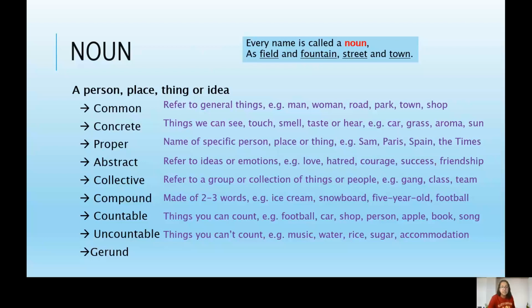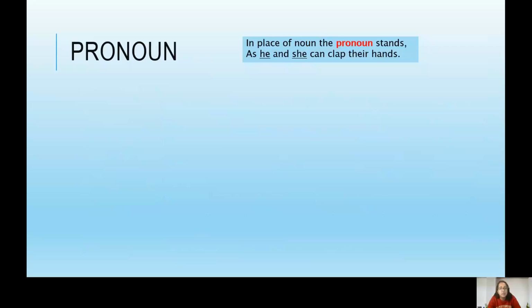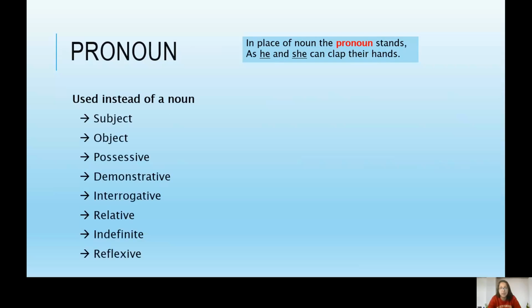A gerund is a verb used as a noun. For example, swimming, dancing, playing football, or playing tennis. On to a pronoun. This is used instead of a noun, and we have quite a few different types of pronouns.